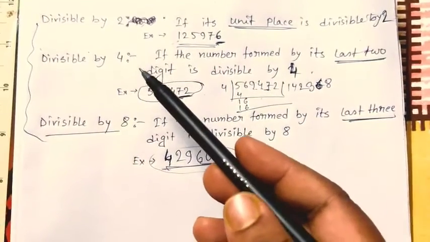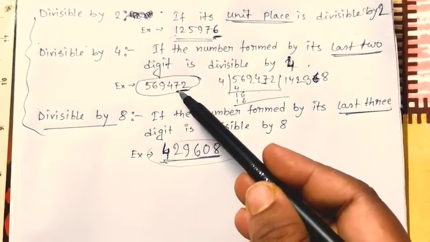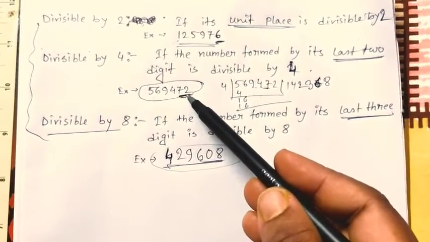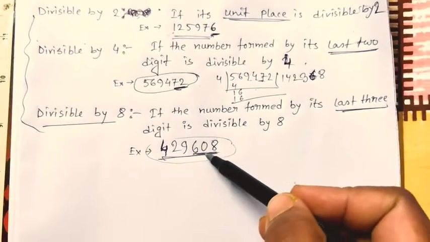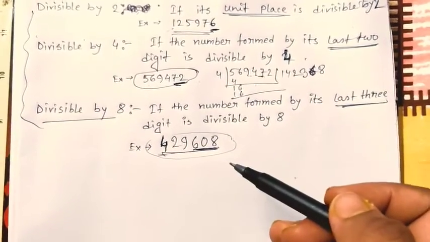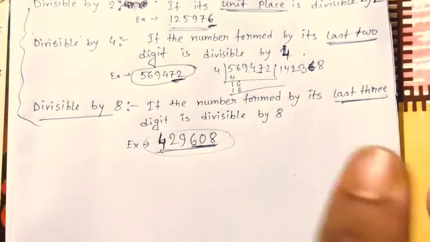For divisibility by 4, we only check whether the number formed by the last 2 digits is divisible by 4 or not. For divisibility by 8, we check whether the last 3 digits are divisible by 8 or not. If divisible by 8, then the whole number will be divisible by 8, otherwise not.